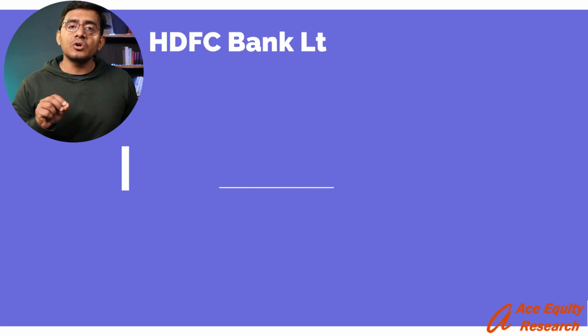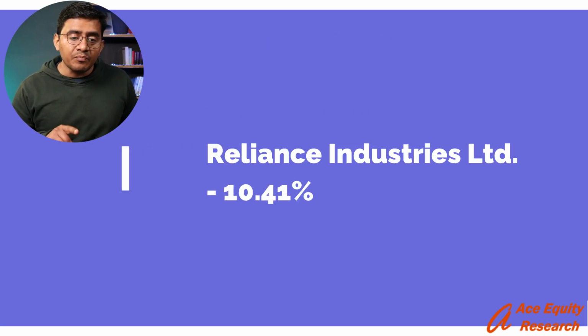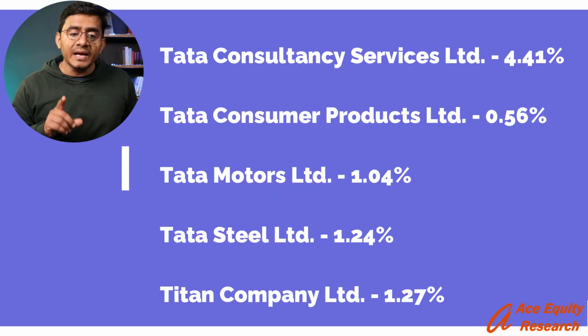And if we observe the stock allocation pattern of Nifty 50 index, we can see that HDFC Group has been allocated 15.85%, Reliance Group 10.40%, and Tata Group 8.52%. So if anything goes wrong with these three groups, it will have a major impact on the performance of Nifty 50 index.